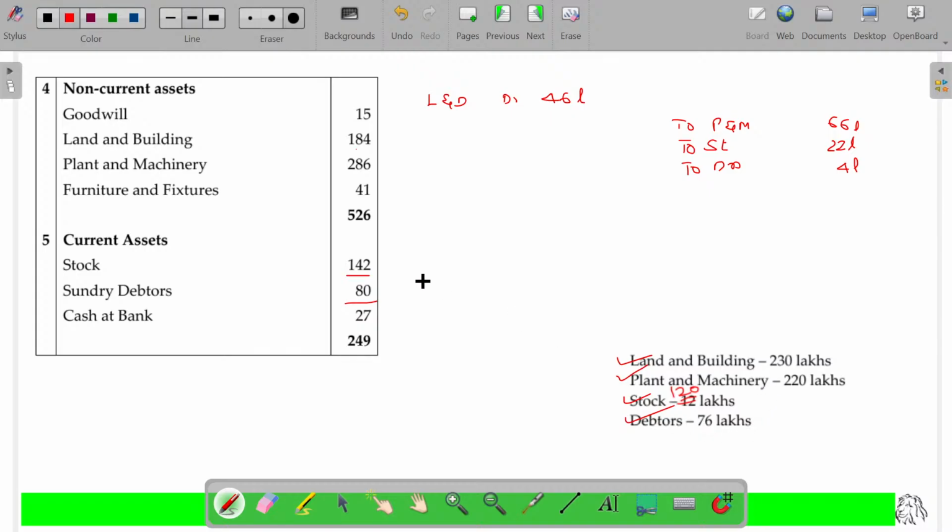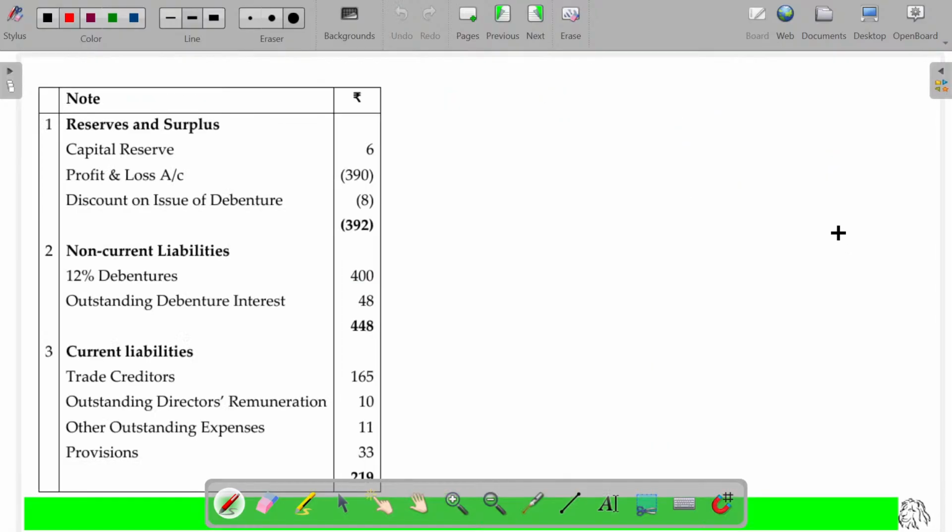Clear? Always remember, intangible assets like goodwill will have no value. The company has lost its image. That's why it's going for internal reconstruction. Hereafter, there will not be any goodwill. Always wipe off that goodwill, whether it is stated or not. And any accumulated profit and loss, no more required, should also be wiped off. Of course, you can use a capital reserve also for the requisite purpose. Once the company is supposed to go for reconstruction, whatever gain is available can also be utilized for the capital reduction purpose.